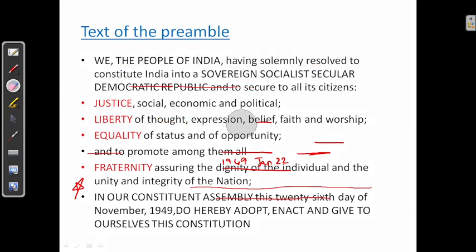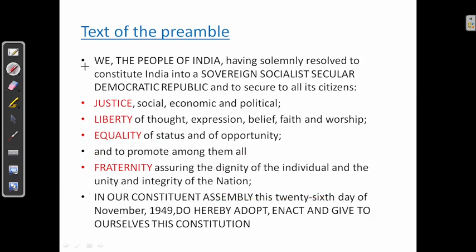Next, let us see the text of the preamble. We, the people of India, having solemnly resolved to constitute India into a sovereign, socialistic, secular, democratic republic, and to secure to all its citizens justice, social, economic, and political; liberty of thought, expression, belief, faith, and worship; equality of status and of opportunity; and to promote among them all fraternity, assuring the dignity of the individual and the unity and integrity of the nation.